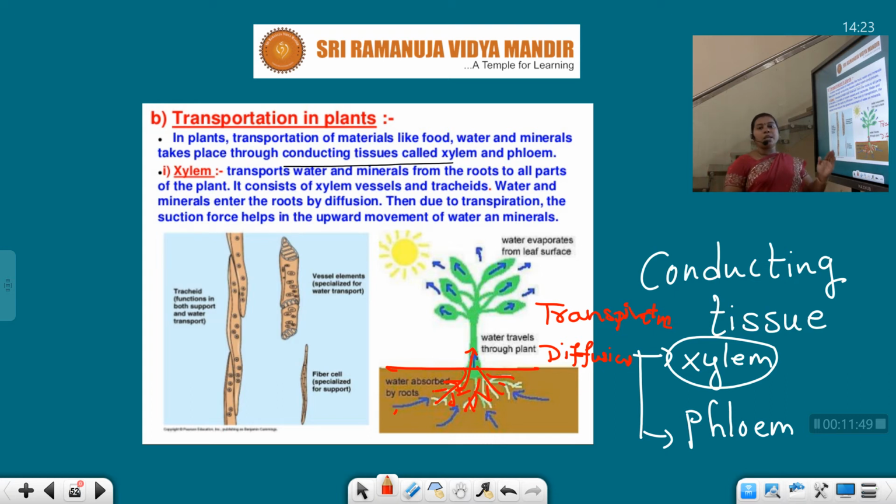Here the water has to travel against the gravitational force, so for that movement we require the transpiration pull. By means of transpiration, the water is moved in the upward direction and reaches the different plant parts. So this transportation occurs by means of the xylem vessels or xylem tissue present in the plant.